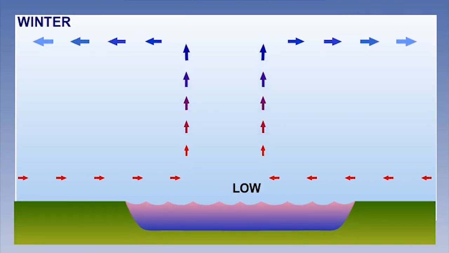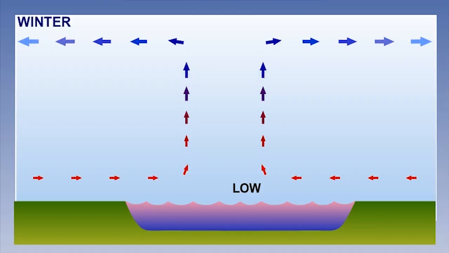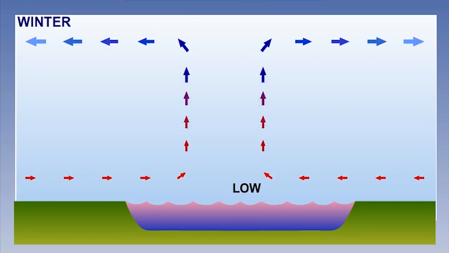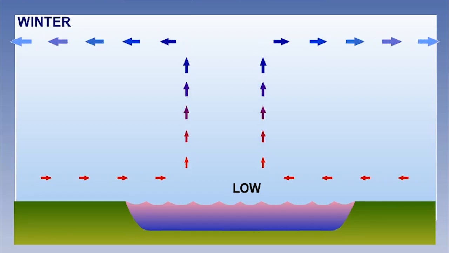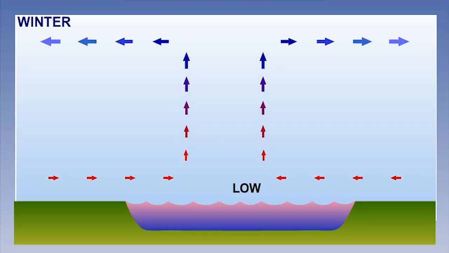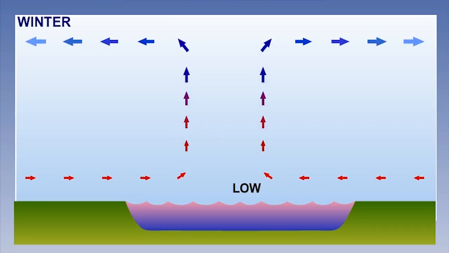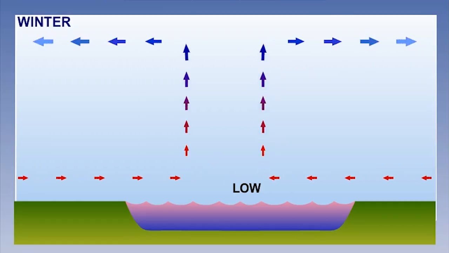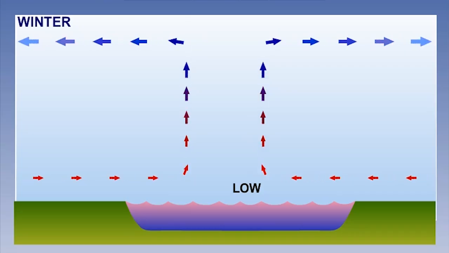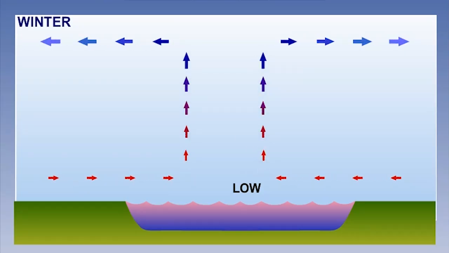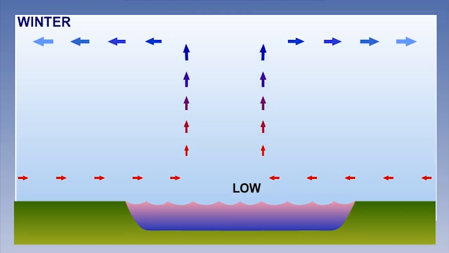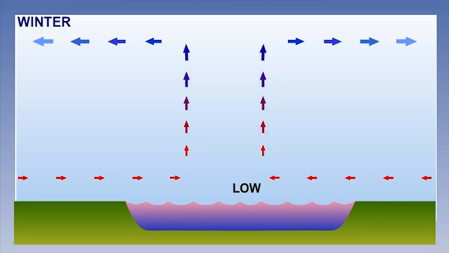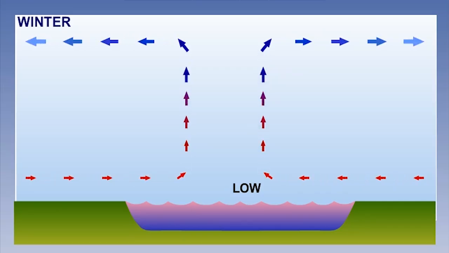In winter, over bodies of water, such as the Caspian Sea and the Great Lakes of North America, we sometimes see the same effect. Here, though, the low pressure is created because in winter these water surfaces are warmer than the cooler surrounding land. In clear, cold conditions, low pressure will sometimes form over the sea or lake, with the effect being particularly noticeable at night when the surrounding land is at its coldest. It is the difference in temperature between the water and land that causes the formation of these types of heat lows.